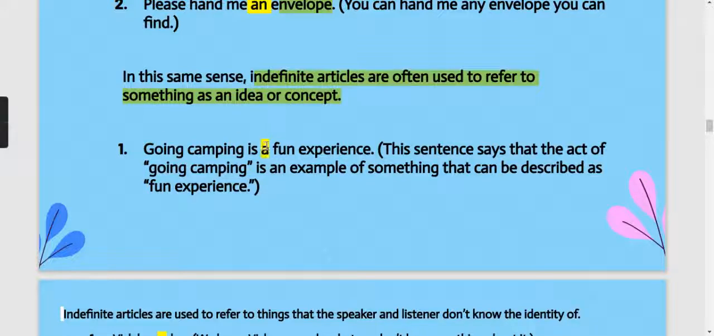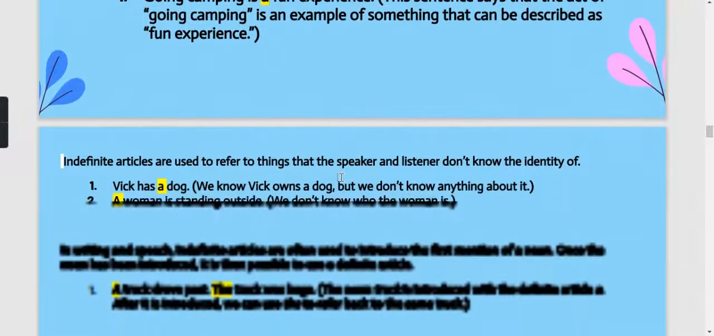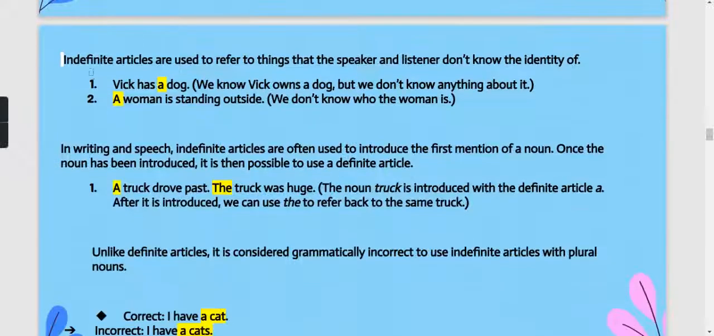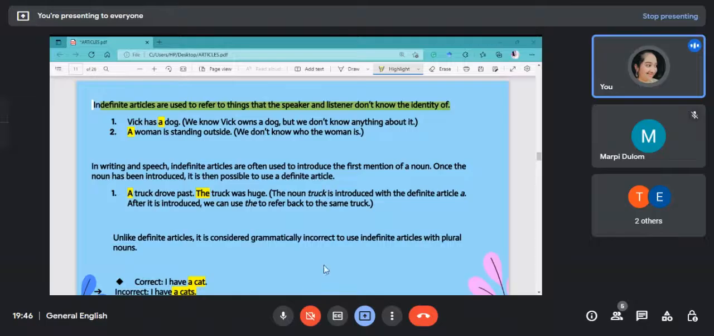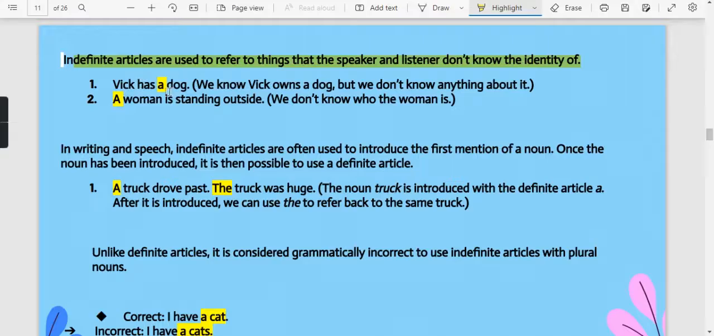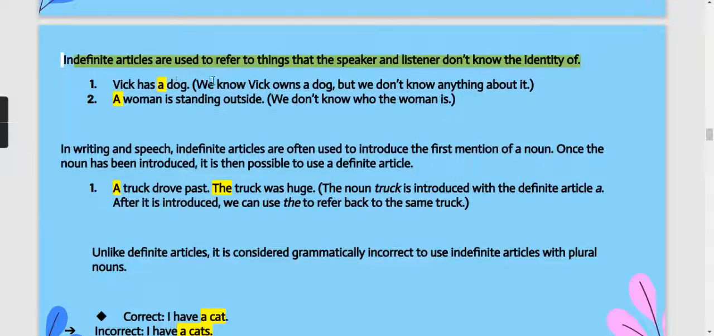That is why here we are using the a article. Again, indefinite articles are used to refer to the things that both speaker and listener are not knowing. Okay, just the opposite of definite articles. So here, Vic has a dog. We don't know whether Vic owns one or not, or which type of dog Vic has. Okay, and what is the appearance of this dog. That is why we are using a article.